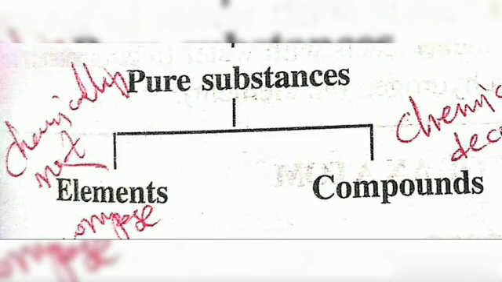Write down the names of some elements that you know. Do you know the names of elements? Hydrogen, helium, lithium, beryllium, boron, carbon, nitrogen, oxygen, fluorine, neon, sodium, magnesium, aluminum, silicon, phosphorus. These are all examples of elements, sorry, not only metals. All of these are elements.